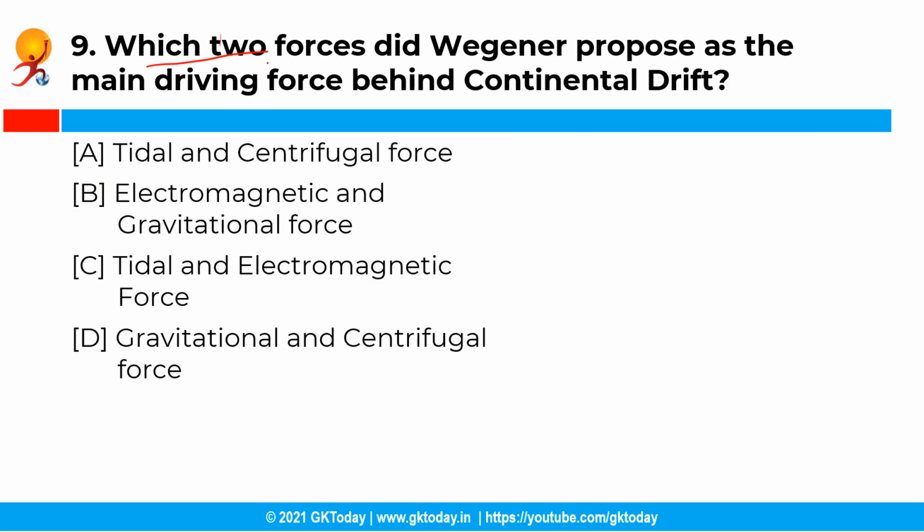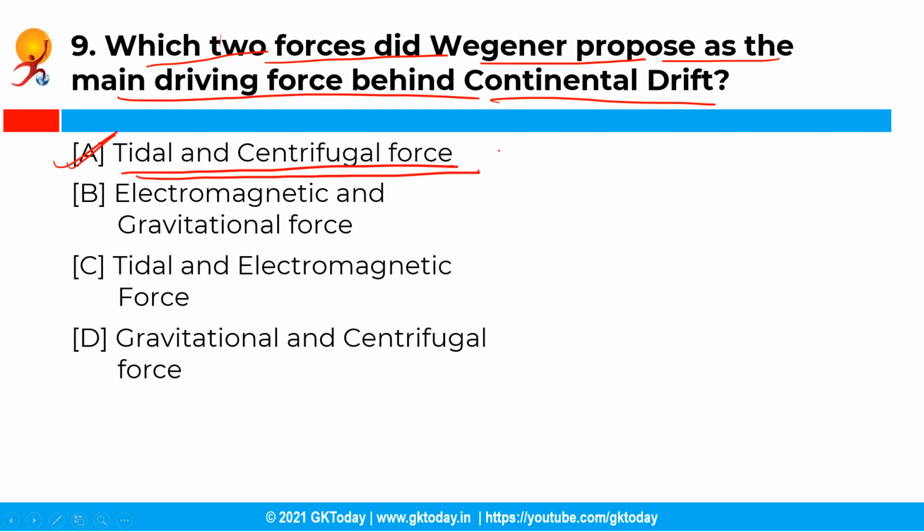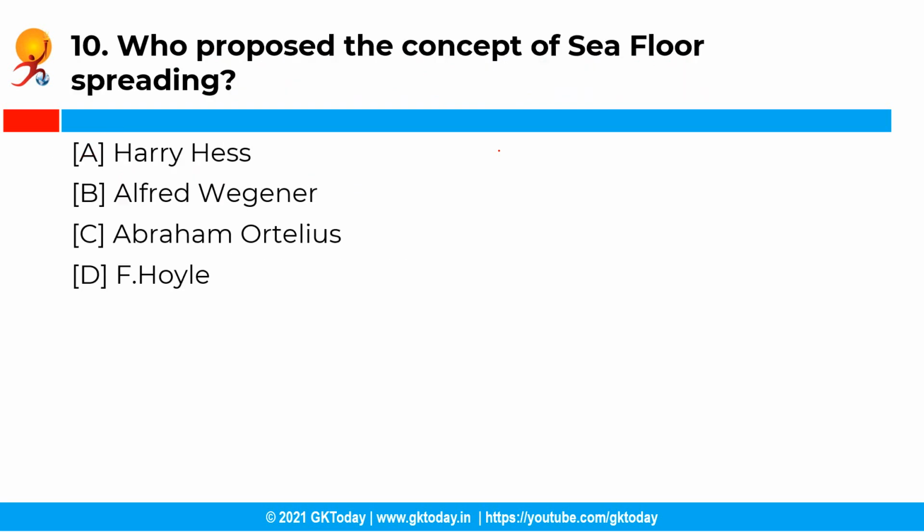Now the next question is, which two forces did Wegener propose as the main driving force behind the continental drift? So you have the following options and the correct answer is option A, that is tidal and centrifugal force. So Alfred Wegener stated that the centrifugal force and the tidal force were responsible for the continental drift.